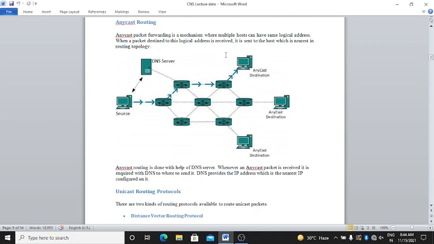And here is the anycast routing. Anycast packet forwarding is a mechanism where multiple hosts can have the same logical address. When a packet is destined to this logical address, it is sent to the host which is nearest in the routing topology. Here is the diagram.